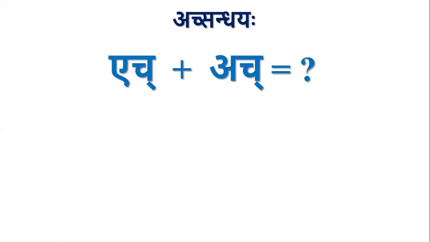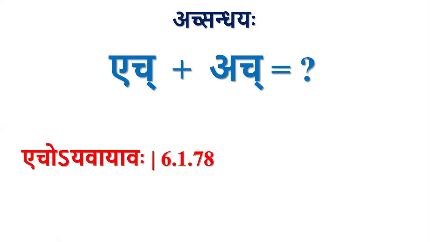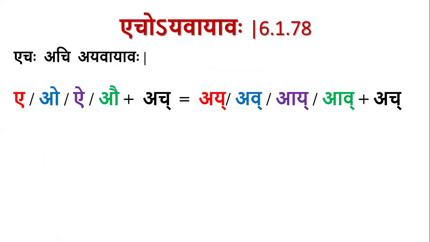Next, H plus H. By H we have A, O, I and O, four letters. Whenever they are followed by any swara, the default sutra we are very much familiar with is Echo Yavayavaha. Ekarasya Ayadesha, Okarasya Avadesha, Aikarasya Ayadesha, Aukarasya Av Adesha.